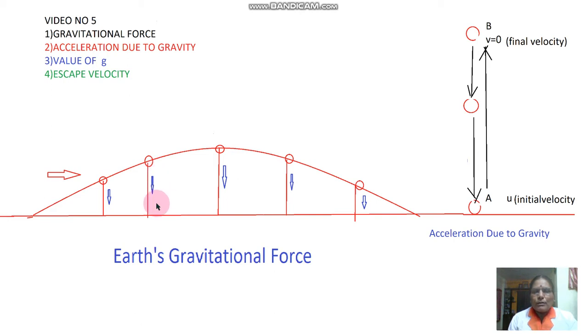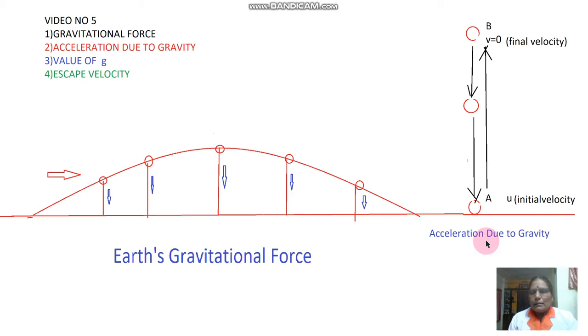Gravity pulls the ball towards itself, and after some time, because of that force, it reaches the ground. Now this force which is exerted by gravity on the ball is known as Earth's gravitational force. As the Earth exerts the gravitational force on a body near it, acceleration is created in that body.